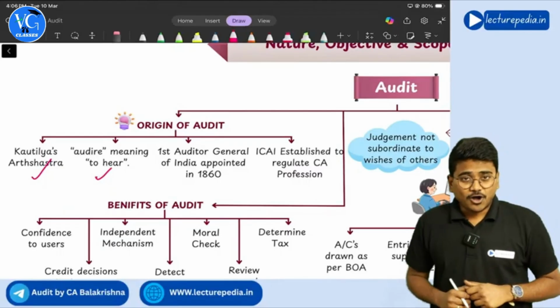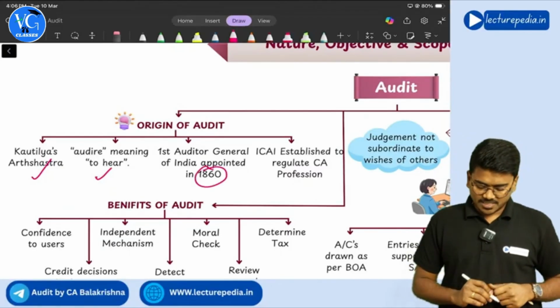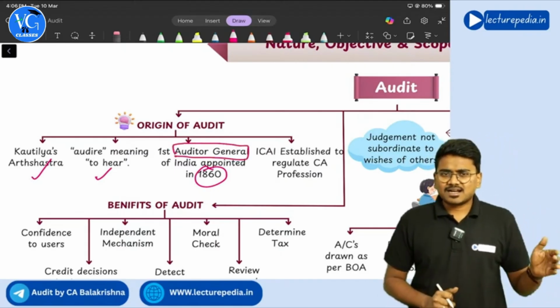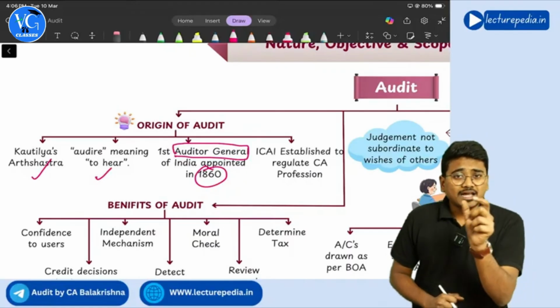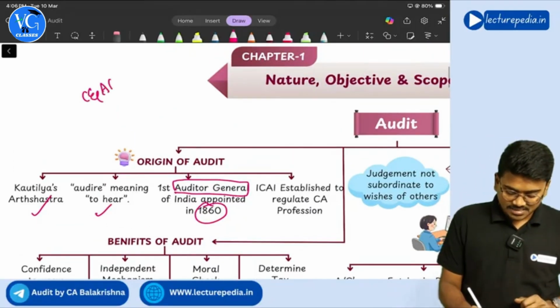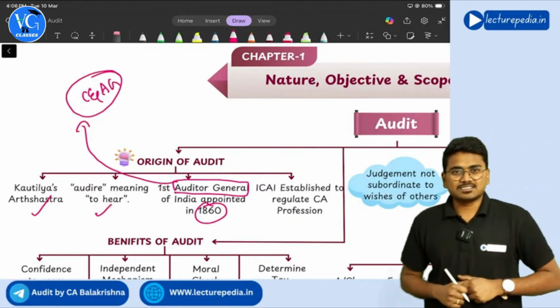The first Auditor General of India was appointed in 1860. In the current days, the Comptroller and Auditor General of India, the C and AG, has been derived from Auditor General.